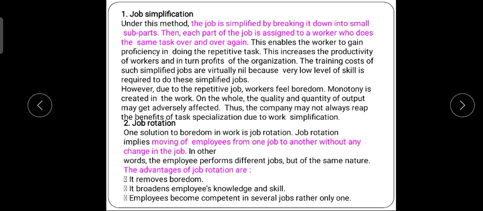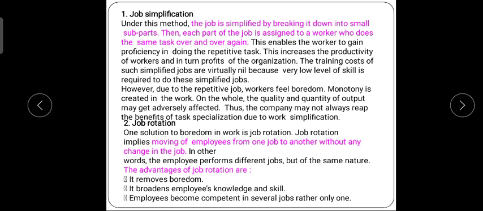just to simplify that job, we break down the task into small groups, known as subparts. Then we divide the parts of the job among the subordinates. So they can complete the task on time, and because they know how to do that work, they can do it over and over, a repetitive thing. Clear?